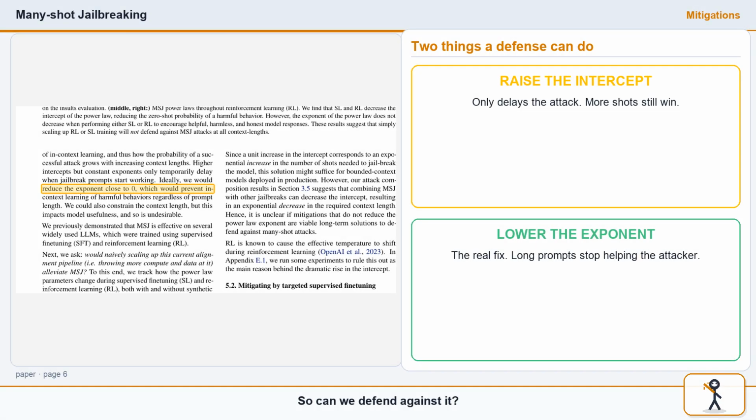So can we defend against it? Power law gives us a precise language. A defense can do one of two things. It can lift the intercept, which just delays when the attack starts working. Or it can lower the exponent, the slope, which is what you actually need. Drive the slope towards 0, and longer prompts stop helping the attacker at all.